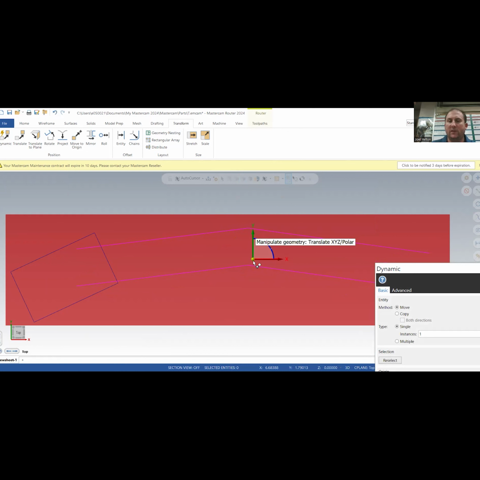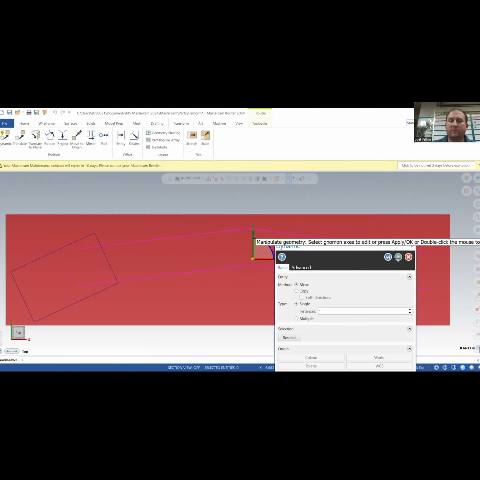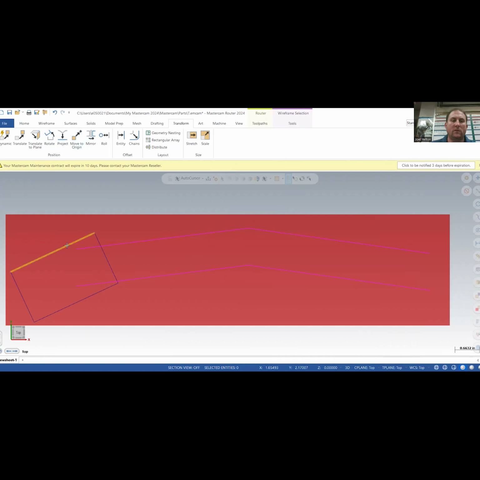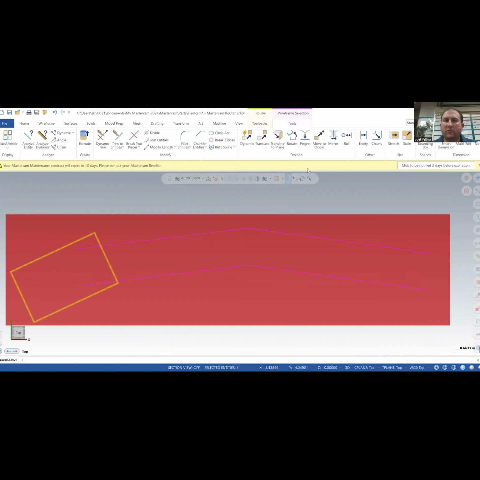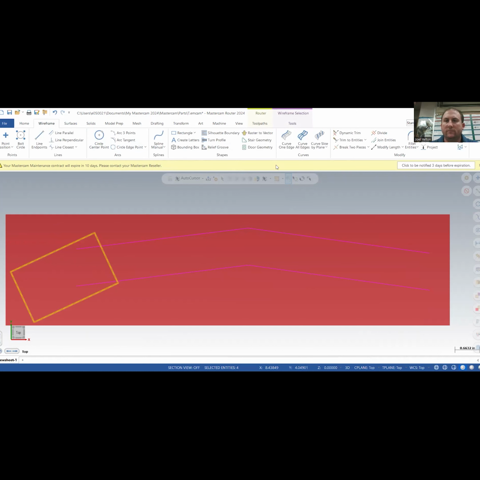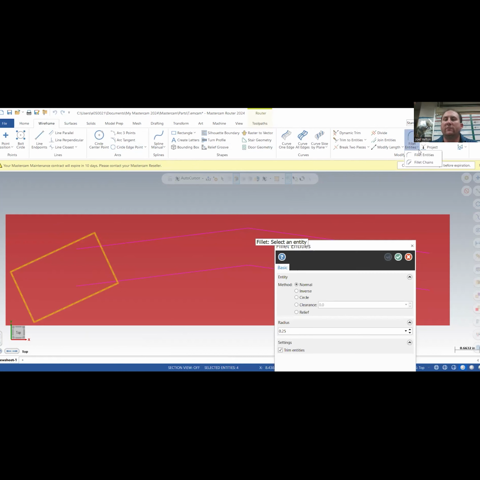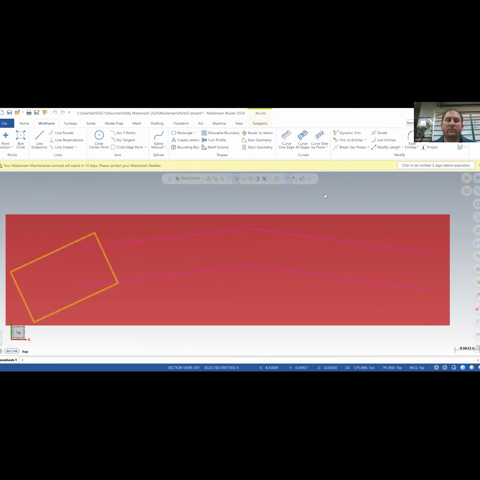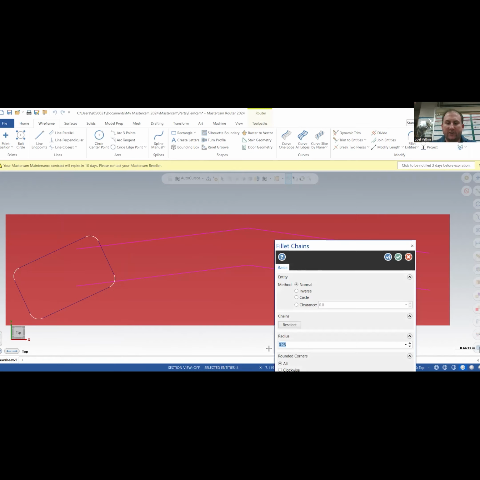I'm going to move these again. I'll hit enter. I'll click it, freebound it, and I'm thinking something like that. Hit enter again, green check. Now, select these and go to fillet entities right here.